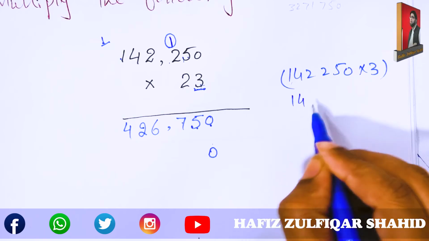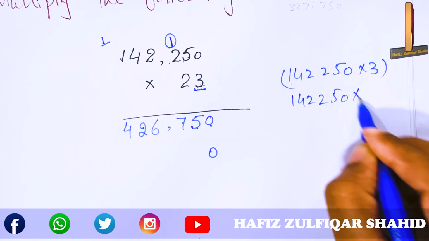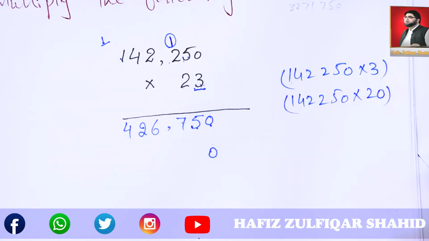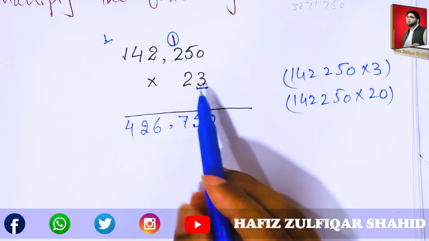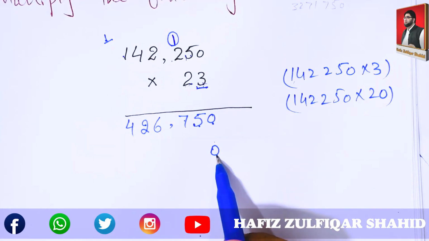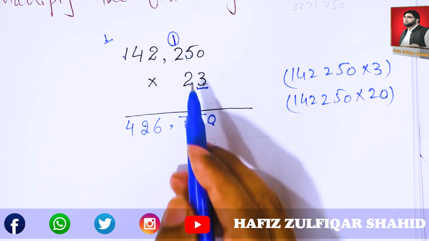So basically we are going to multiply it with 20. Okay. Put the 0 of 20 first, then multiply all the numbers with 2.